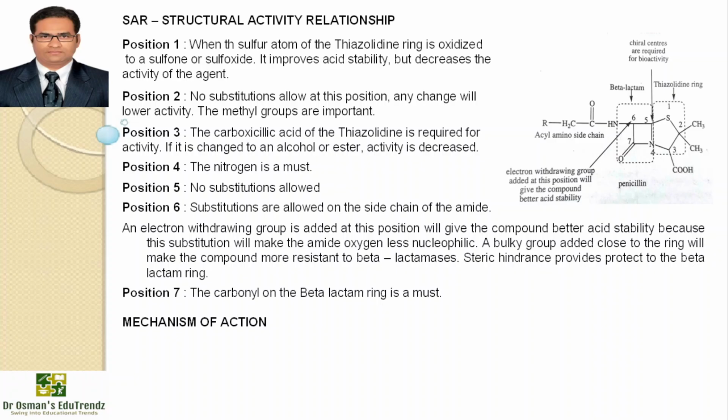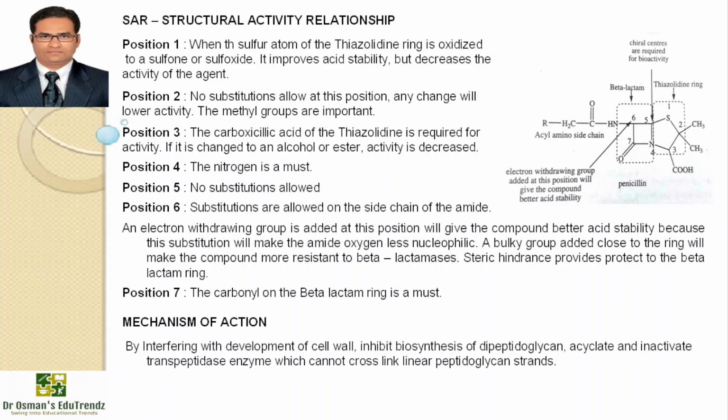And if you talk about the mechanism of action of penicillin, penicillin acts by interfering with the development of the cell wall, inhibiting biosynthesis of peptidoglycan, acylating an inactive transpeptidase enzyme which cannot cross-link linear peptidoglycan strands.